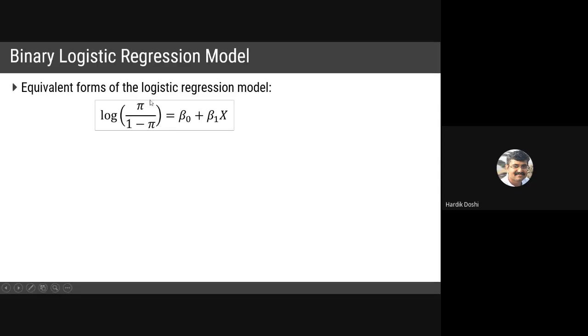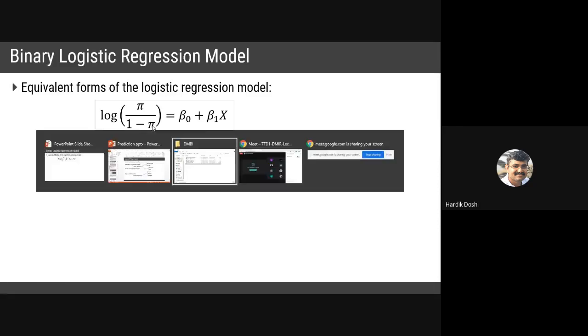This is the probability, pi. Pi means the probability of success. So the probability of success divided by 1 minus the probability of success. What is it termed as? Can anyone state? Repeating my point again: this is the probability of success, and 1 minus the probability of success. What is it? Can anyone state, please?